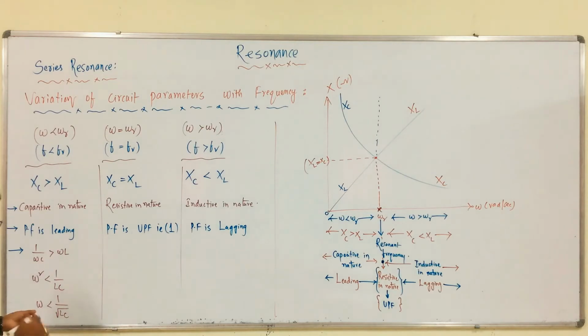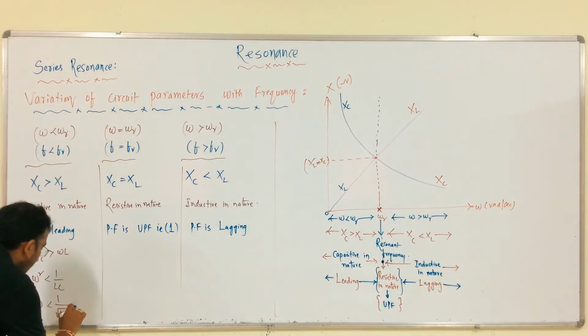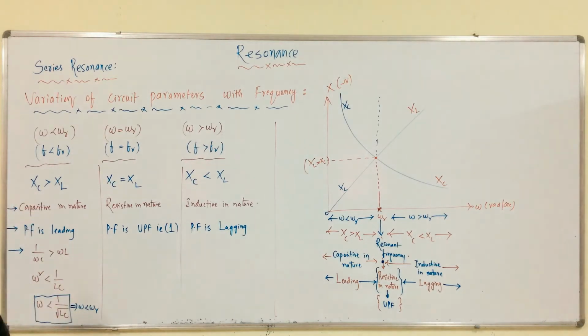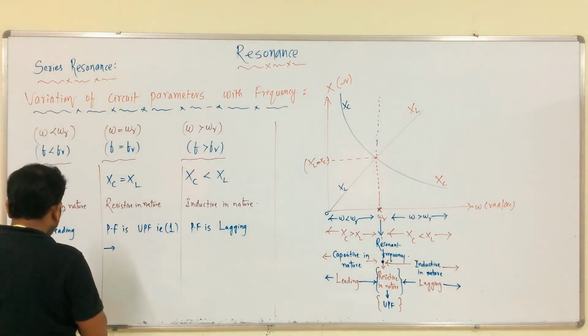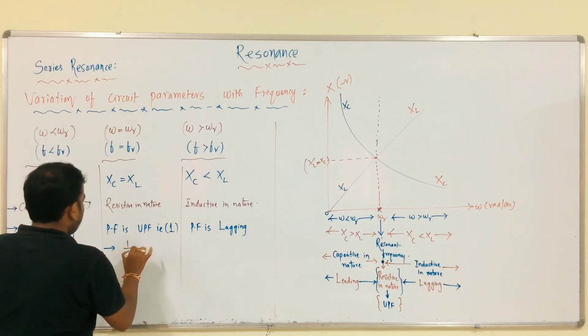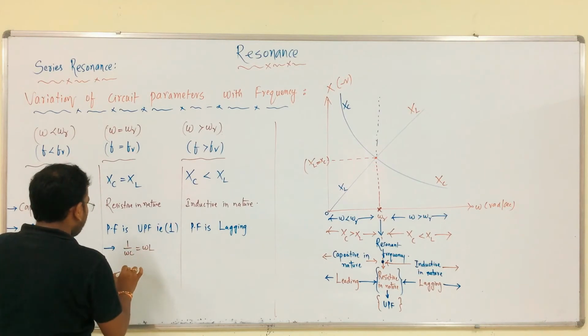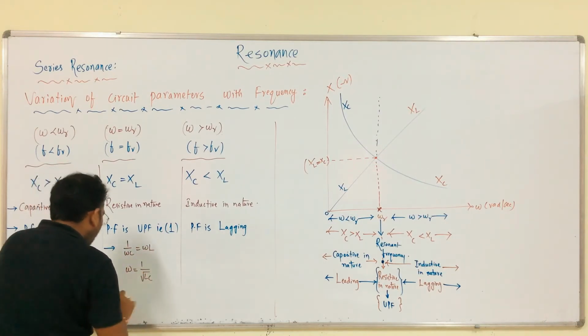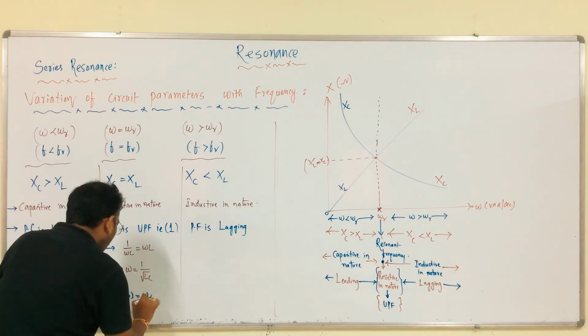Clear? From this, 1 by omega C is equal to omega L. From this, omega is equal to 1 by root LC, that is omega is equal to omega r. Satisfied?